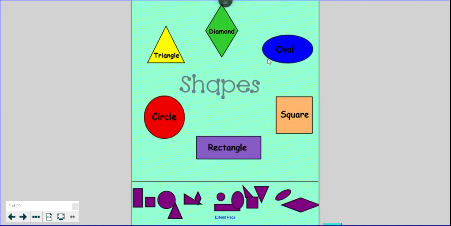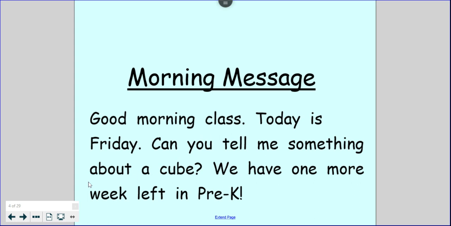All right, let's take a look at our 2D shapes because we've also been talking about 3D shapes. We're going to learn about another one today. Let's say our 2D shapes together. Diamond, oval, square, rectangle, circle, triangle. All righty. Let's point to the words in our morning message. Good morning, class. Today is Friday.